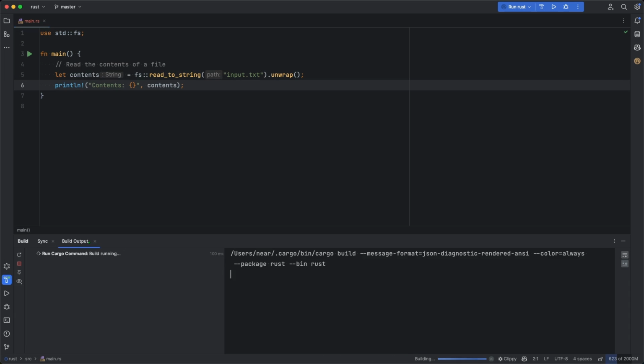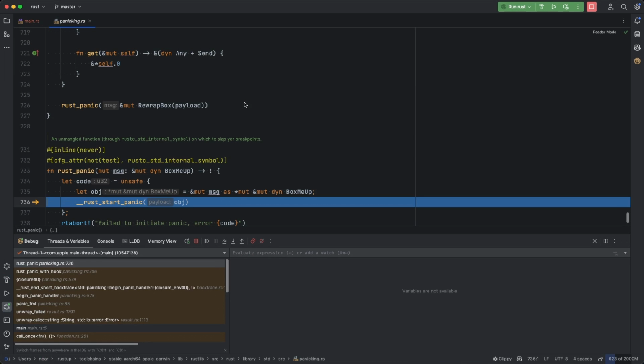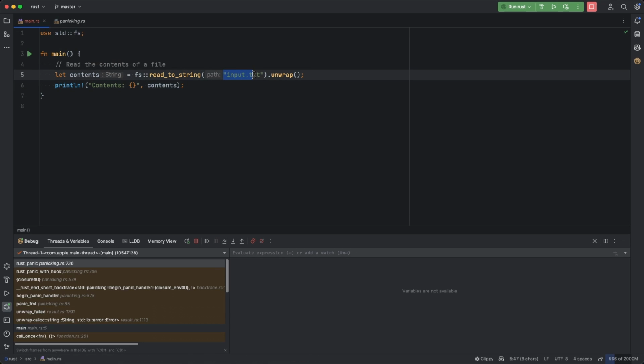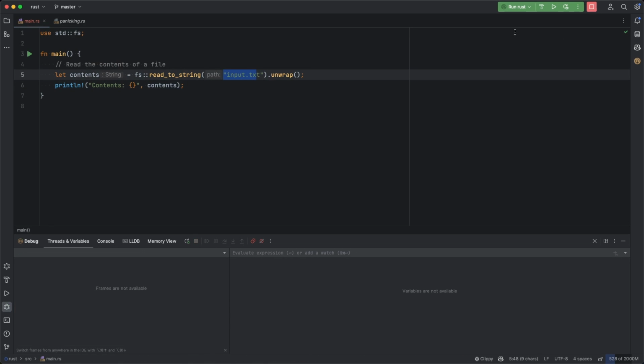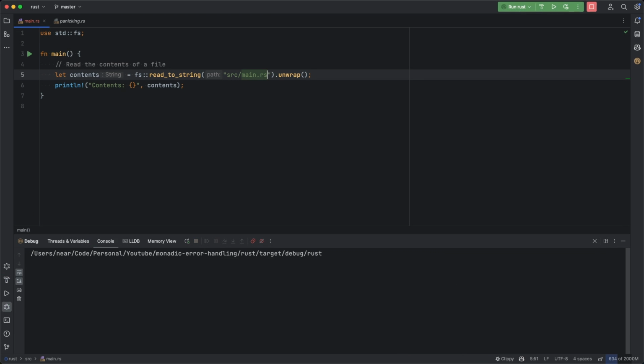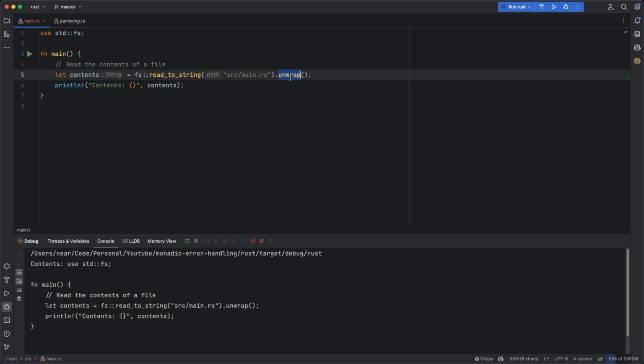If I run this now, we will be greeted with a panic. The reason being is that this file does not exist. So let's try something else. Instead of just supplying the input.txt, which does not exist, we're going to print the code of the application itself. Let's try this again. And there we have it. We have the entire content of the source file. However, as you have seen, unwrap being called on a result that was not successful will cause a panic.